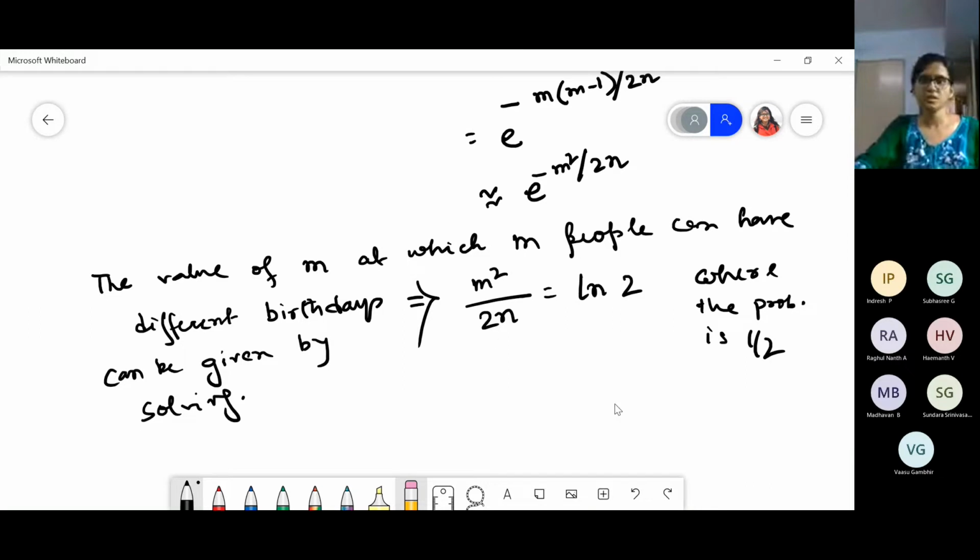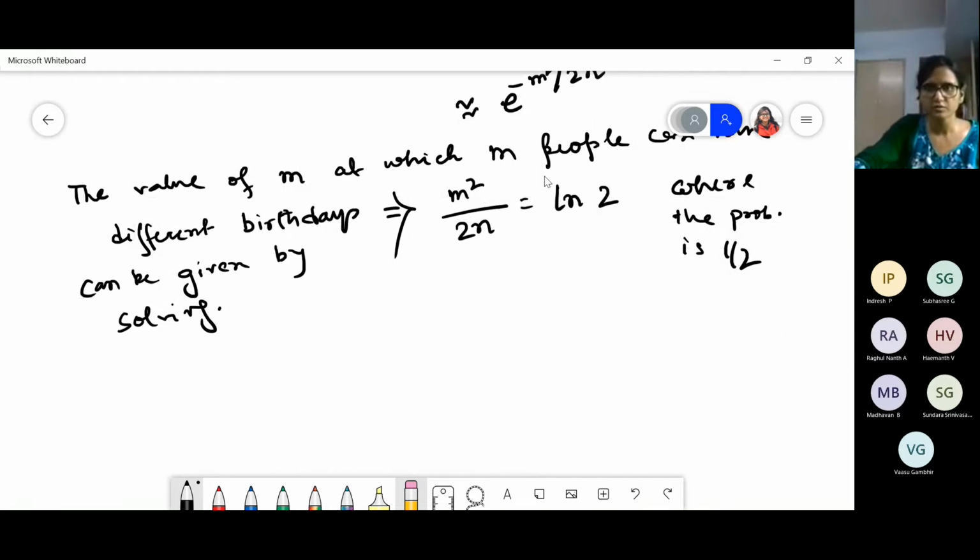So how do we get it? We took e to the power minus m square by 2n equals half. The probability value we took as half. Then we took the log value. So if we take the log, it will be log of 2, and this will come as m square by 2n, because in both cases we have taken minus. So by solving it, you can get it for any n.